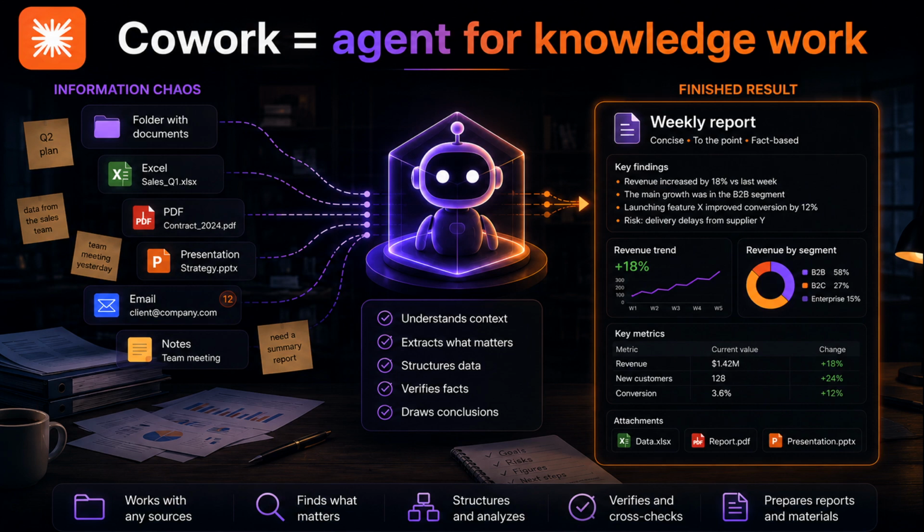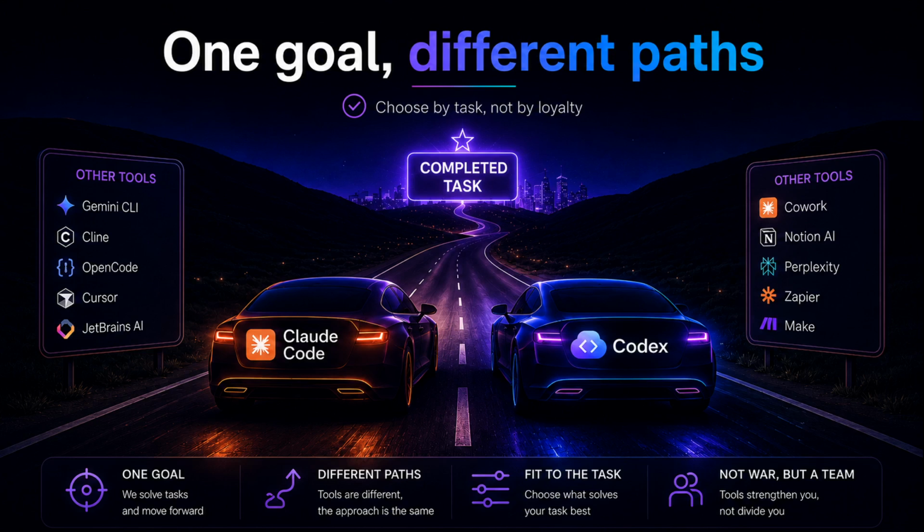It takes the same agentic idea and wraps it in a form that feels less like code and more like normal work. And this matters because many people hear the word code and immediately think, this is not for me. I am not a programmer. Cowork is an attempt to remove that fear and say, no, this is also for people who work with documents, reports, files, presentations, and email. The core idea is still the same. An agent does not need to write code. An agent needs a task, an environment, and a result.